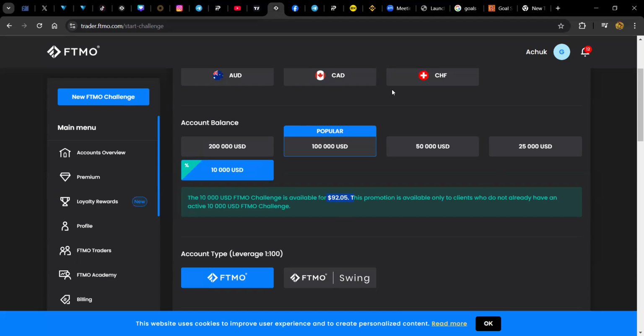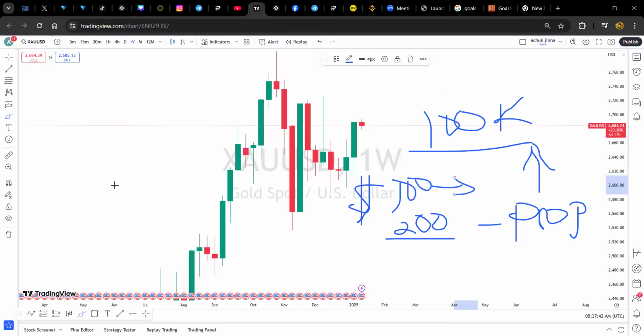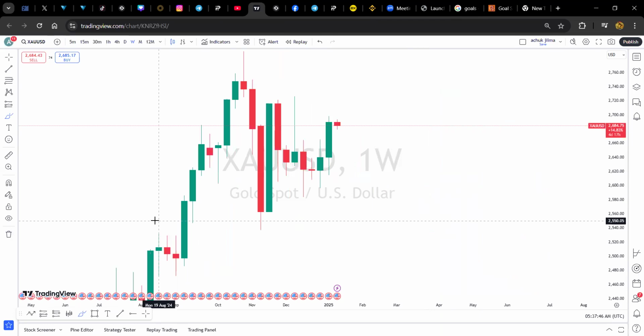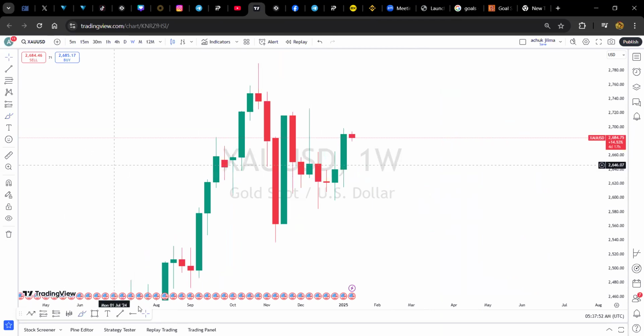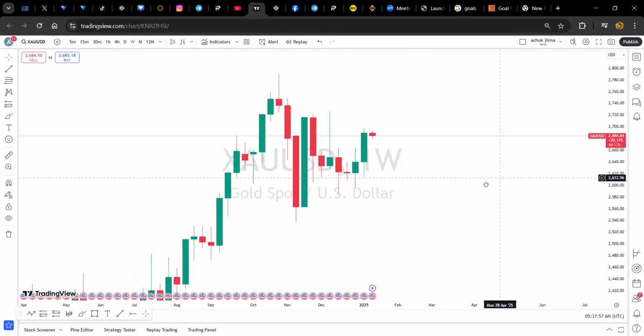So starting this week with our capital and also with our goals clearly set, we can now come into looking at the markets for this week. So let's say this week we actually have a good potential trading opportunity on gold, and we want to see how we can break it down and trade gold. Gold on the weekly time frame, because the weekly candle has just closed.